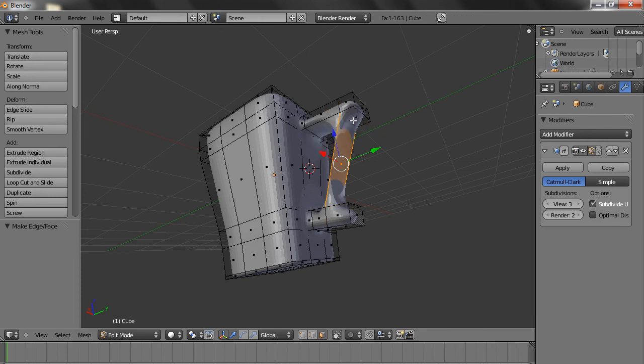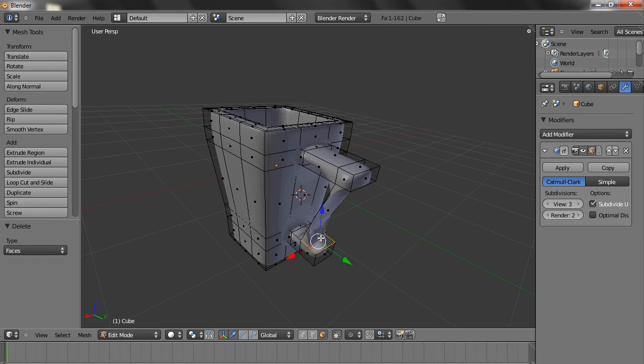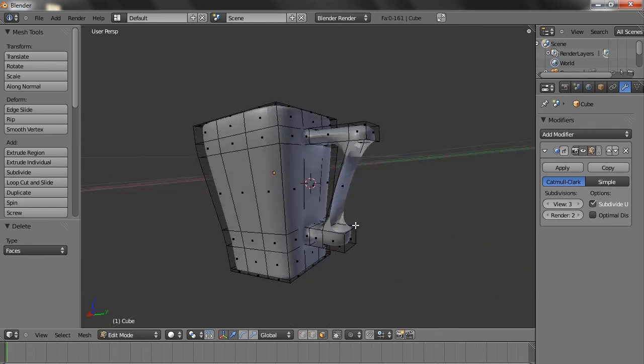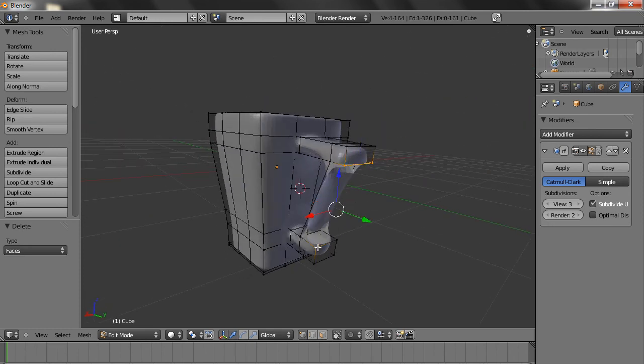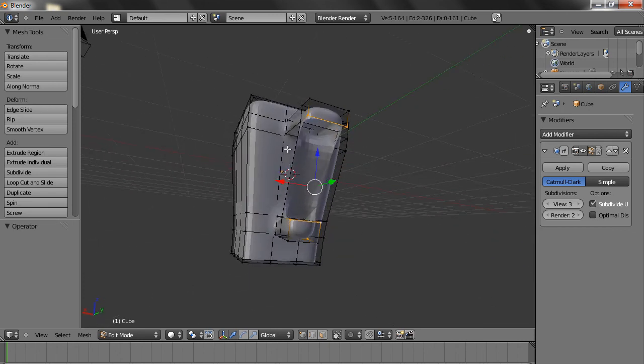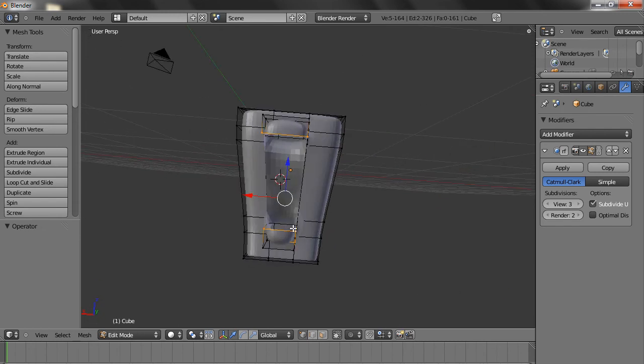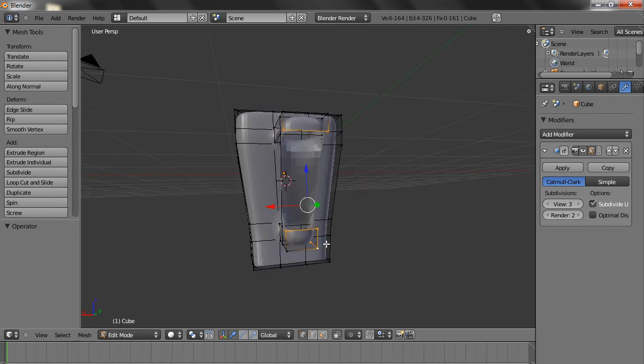Choose the face mode, delete this face, delete this face. Again choose this one and this one. Oh, sorry, this one was selected by me, I just removed it.